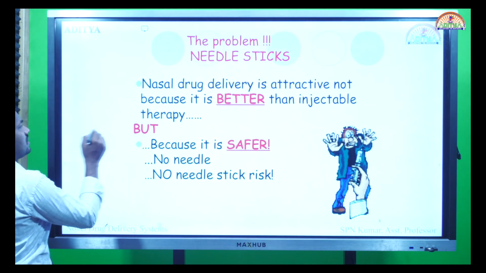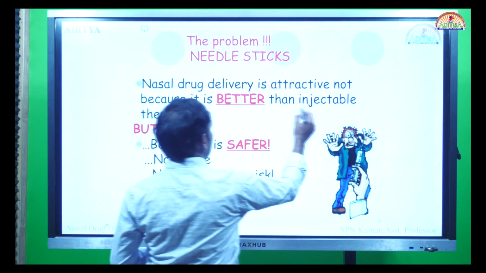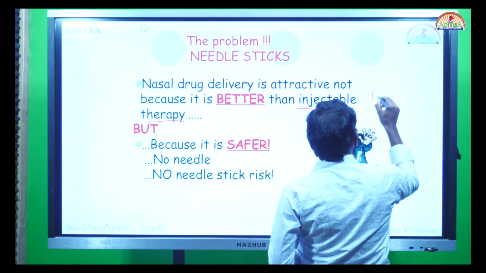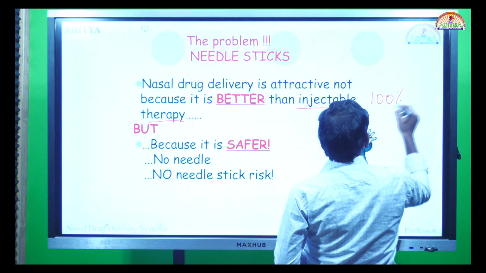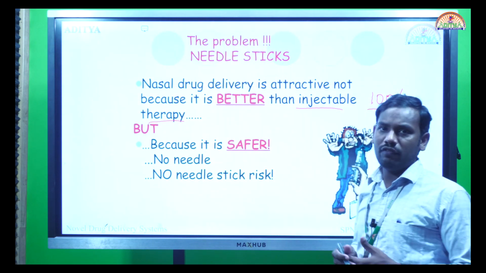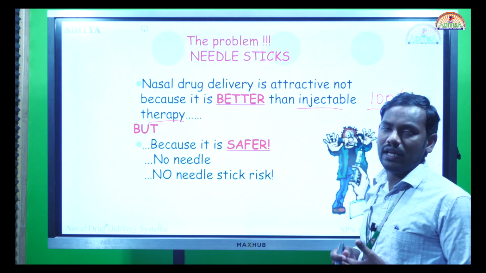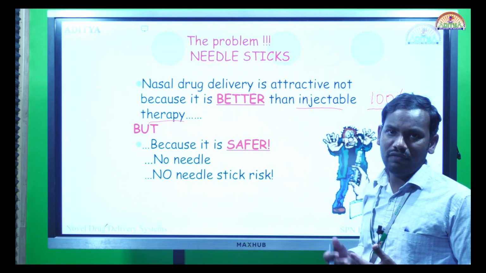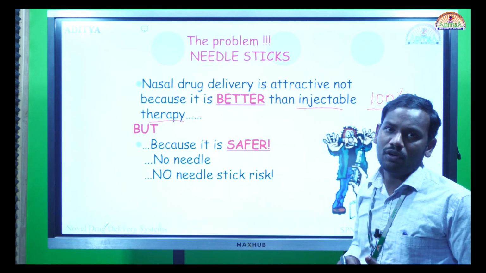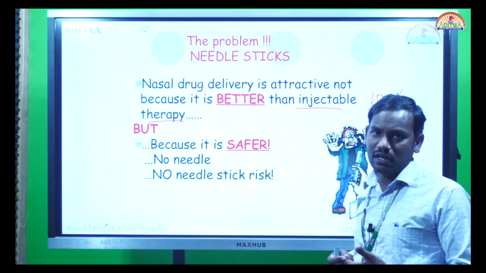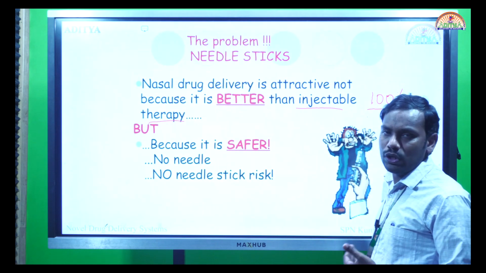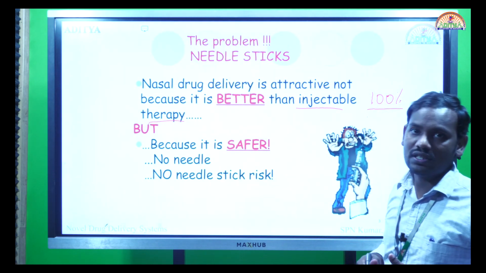There is this wonderful route called the injectable route. As we have seen in the previous sections, with the injectable route the bioavailability is 100%, but still it is not preferable for everyone. There are some people who avoid injections simply because they are invasive and painful. So in order to improve patient compliance, we have to search for an alternative route which has equal or near-equal bioavailability but still possesses the same advantages.